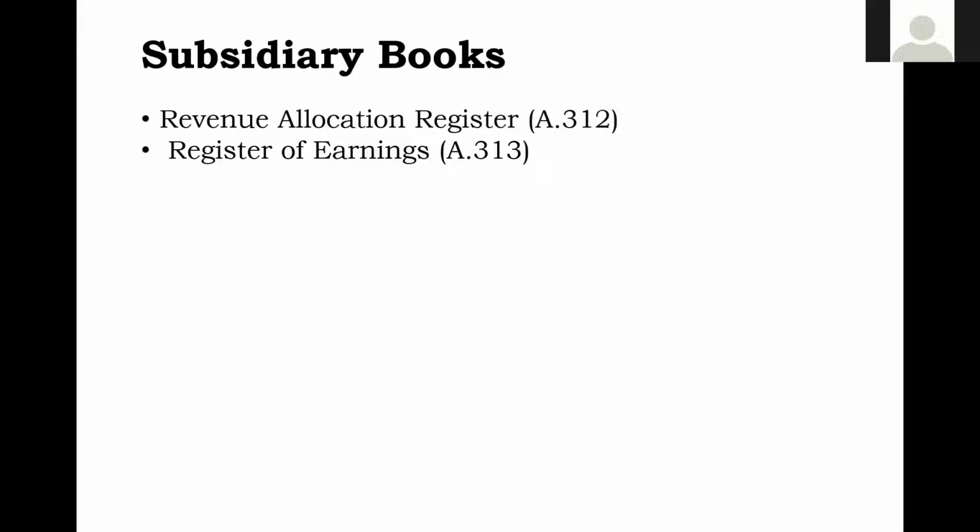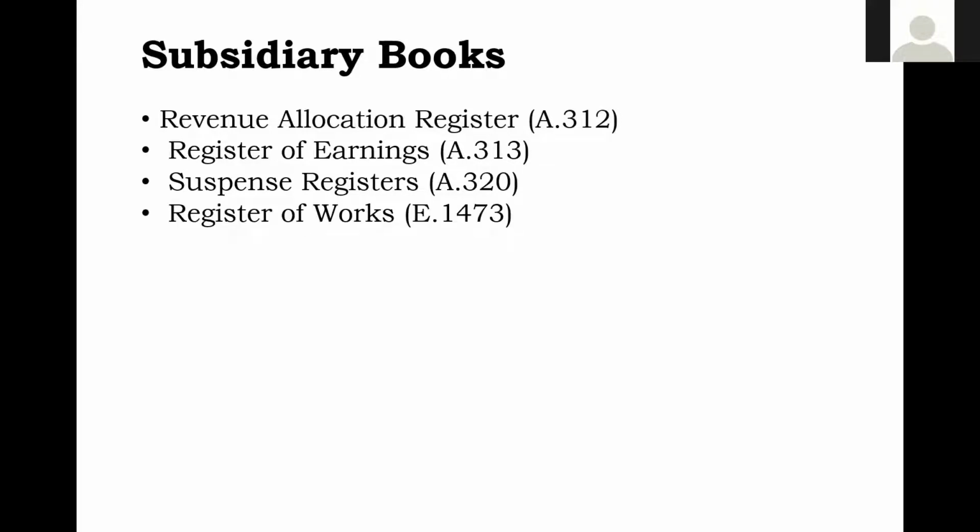Register of earnings, we write the entire earnings in one register, and the suspense registers, whatever I mentioned, we write fully in the suspense registers. And the register of works, our works register. All these are revenue allocation registers. What purpose does it serve on the revenue side? The same purpose will be served by the works register on the works side.